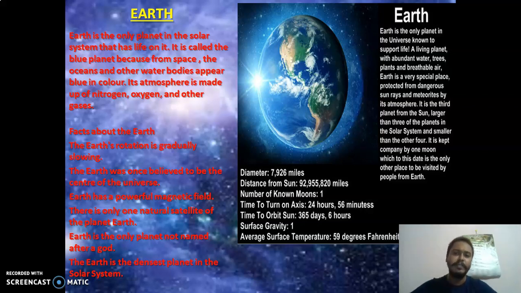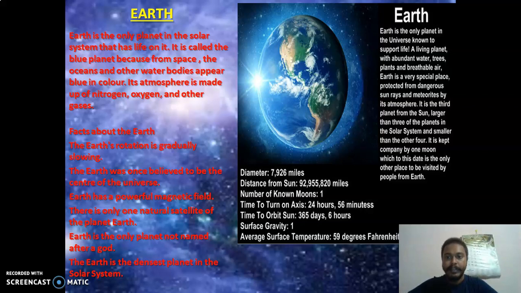Earth is a very special place, protected from dangerous sun rays and meteoroids by its atmosphere. It is the third planet from the sun, larger than three of the planets in the solar system, and smaller than the other four. Means compared to the inner planets it is larger, but smaller than the outer four planets.